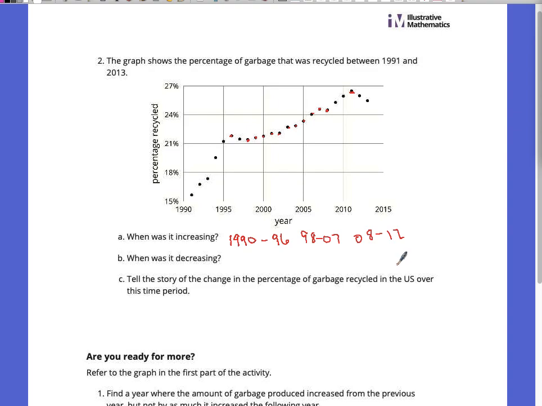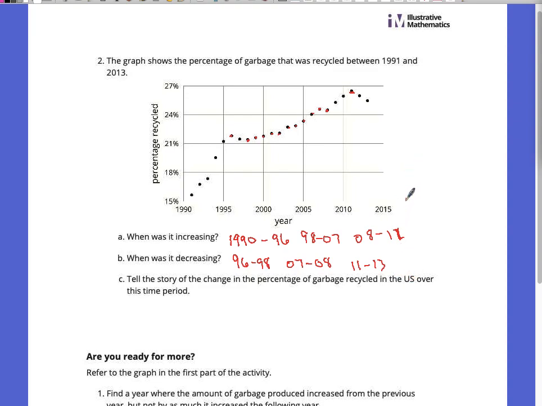Right? So when is it decreasing? Well, 96 to 97, 96 to 98 is decreasing. Oh, 07 to 08 is decreasing. And then 10, 11, I guess that would be 11. I put that as 12 earlier. But 11 to 13 is decreasing.